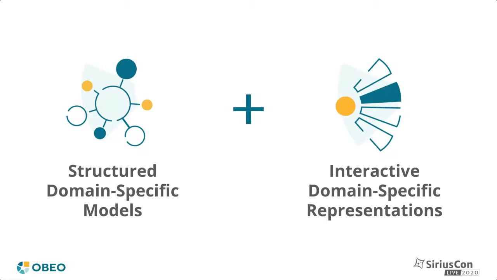So this is where Sirius comes into play. It sits on top of this and provides the tools needed to define visual representations for this domain data. These representations can take various forms, like diagrams, which are the most commonly used, but we also support tables, trees, forms, and property sheets. The representations displayed by Sirius are not just read-only views, but provide a rich set of interactions to actually manipulate the domain models represented.